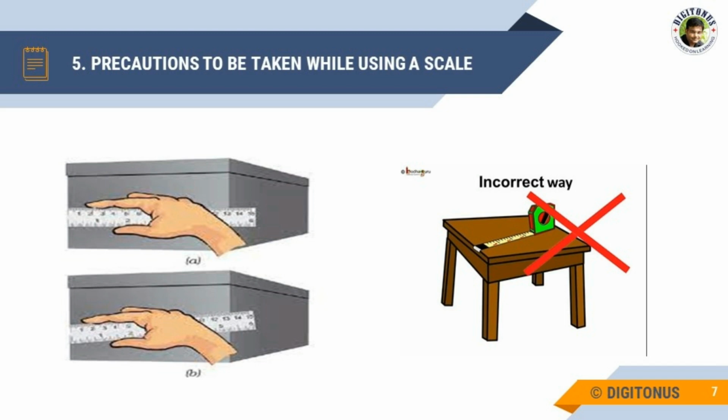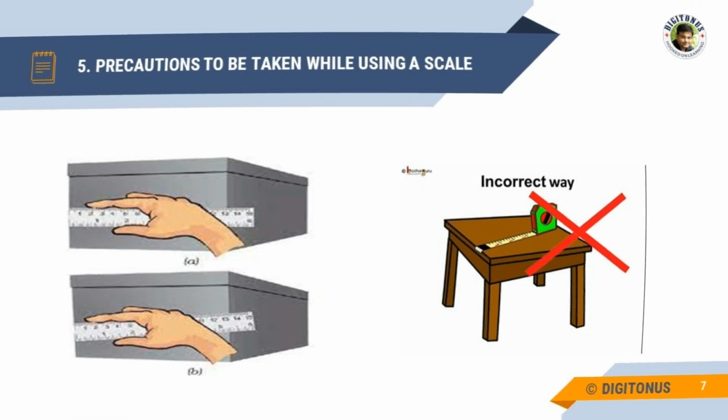Our third precaution is the position of the eye. See, the correct position of the eye is also important for taking the measurement. Our eye must be focused exactly above the end point of which we are taking the measurement. So these are some of the precautions we should take while measuring the length of the object. Otherwise, our reading will not be correct.